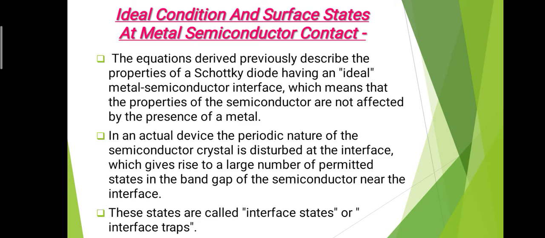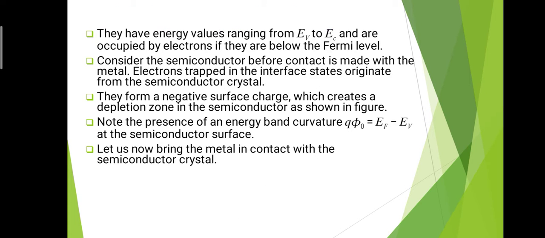So what do we mean by interface traps and states? That is, there is a formation of a large number of permitted states in the band gap of the semiconductor when we bring a metal and semiconductor into contact. They have energy values ranging from EV to EC and are occupied by electrons if they are below the Fermi level.